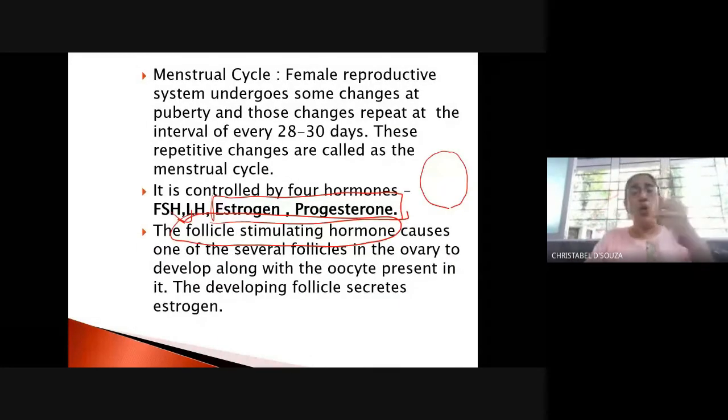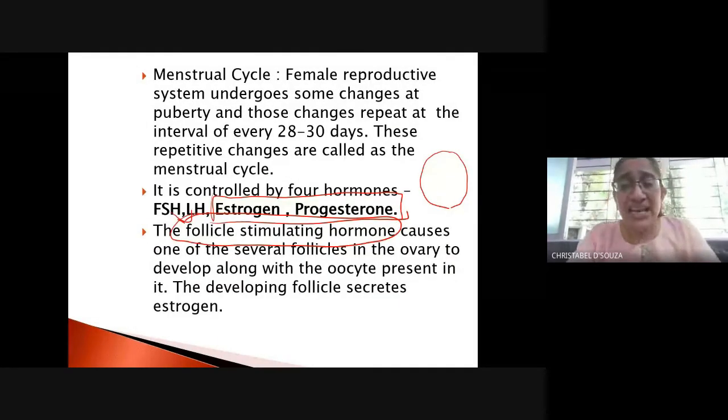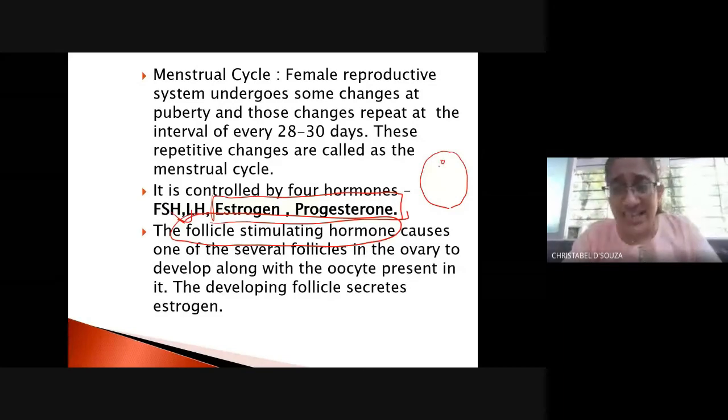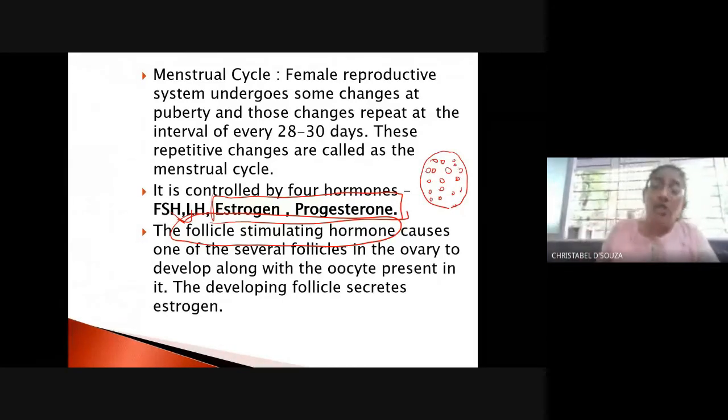Now, what does this ovary do? There are many ovules inside. There are many egg cells inside. Right at the time of the child's birth, these egg cells are there, correct? But these egg cells are not mature.